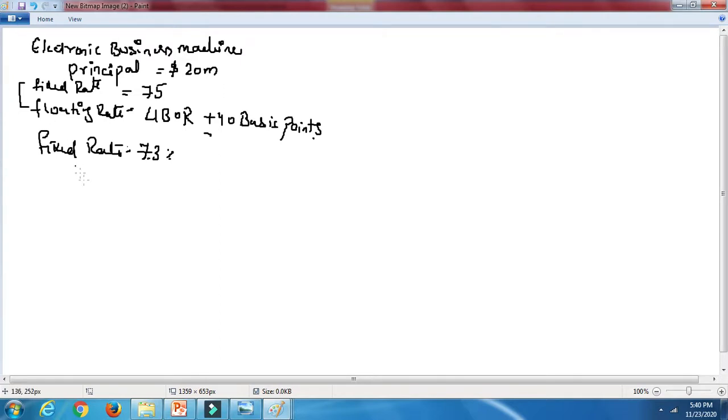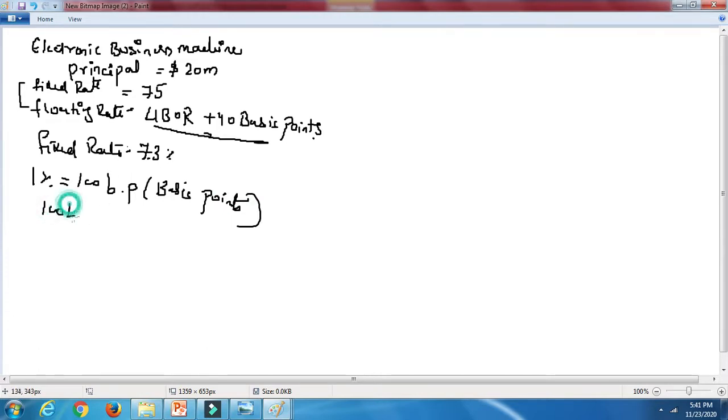So what you're going to do first is calculate the percentage. First of all, let me explain the LIBOR plus 40 basis points. As we are all familiar, 1% is equal to 100 basis points. So now we know 100 basis points is 1%. How much do we have in our question? 40 basis points.